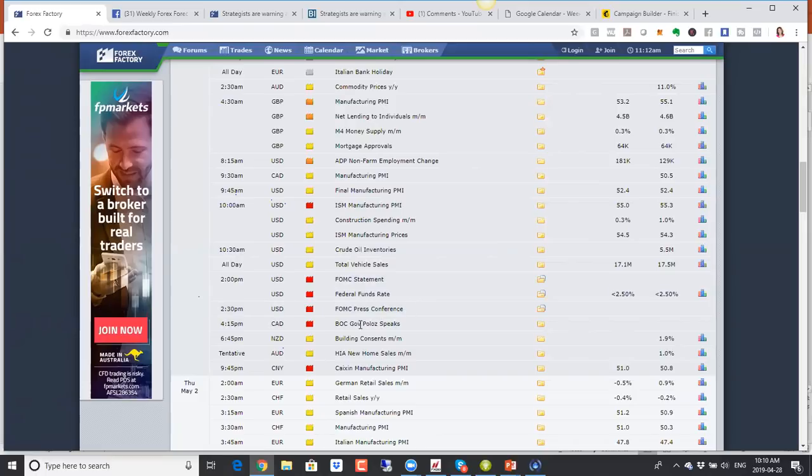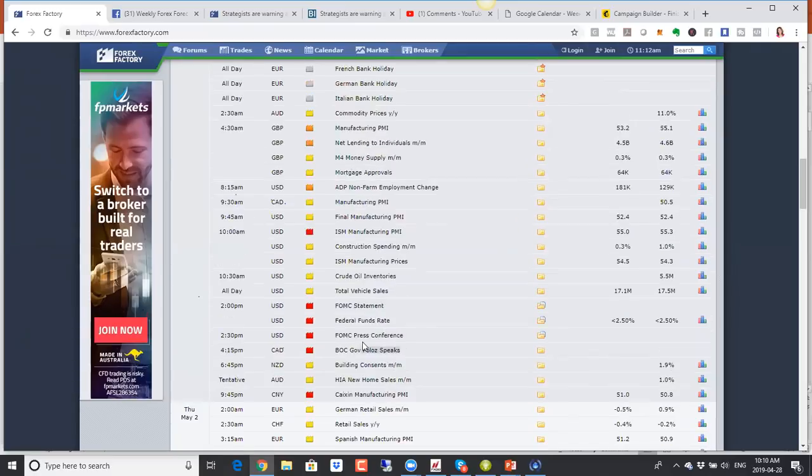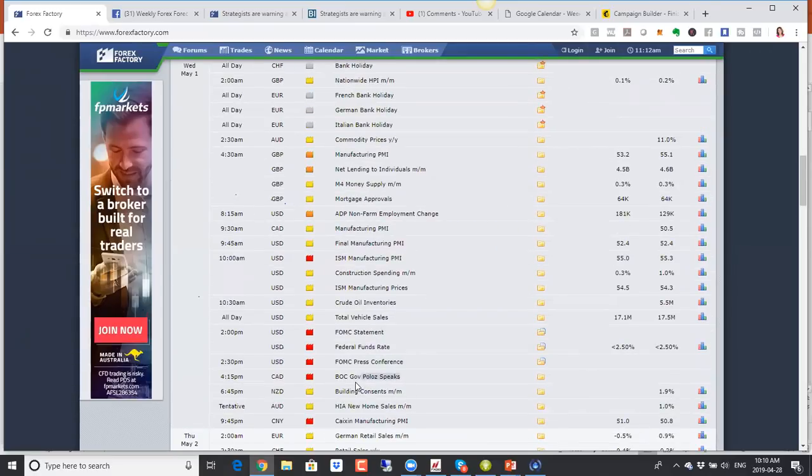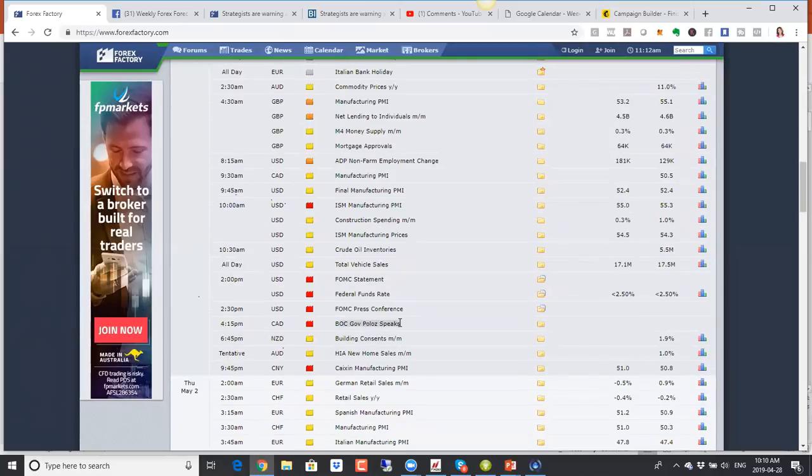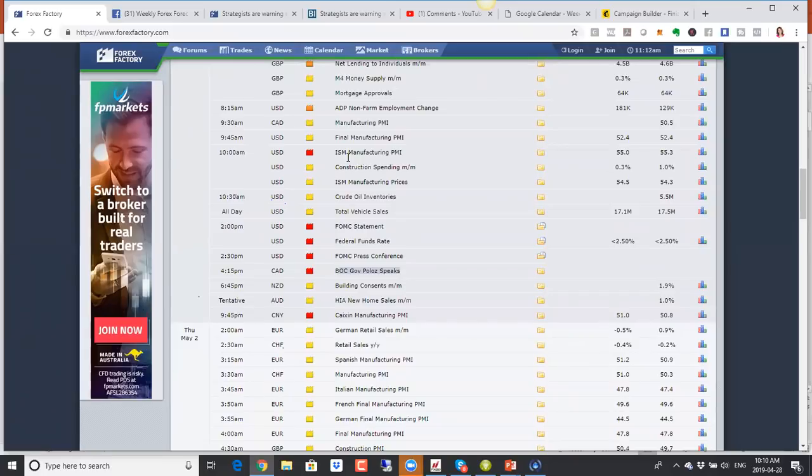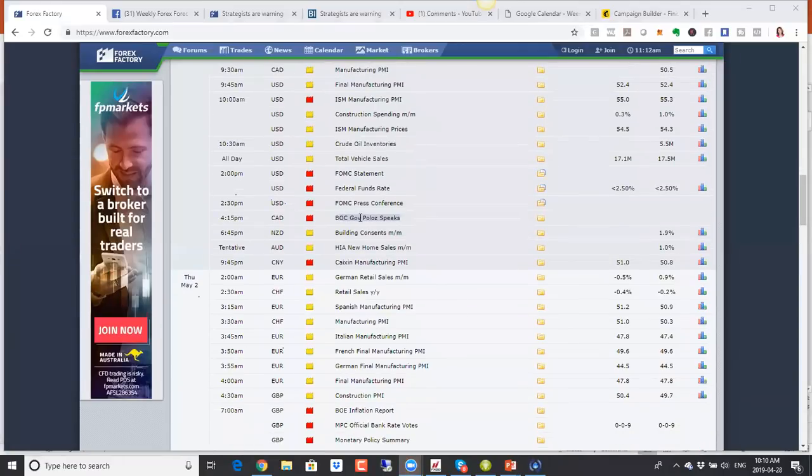And then we have Bank of Canada Governor Poloz speaking again. I find the first speech tends to be more important than the second and third one. So this may not have as much of an impact unless he says something different. But the big thing here will be the FOMC for the US, because if the Fed changes their commentary, that will have an impact on the US dollar, especially with the US dollar being so strong recently, with low liquidity conditions. And if they are negative, it could really kill the US dollar.